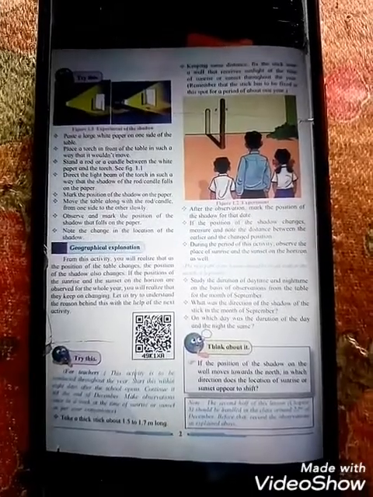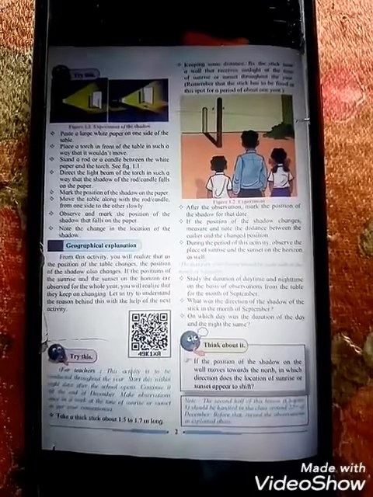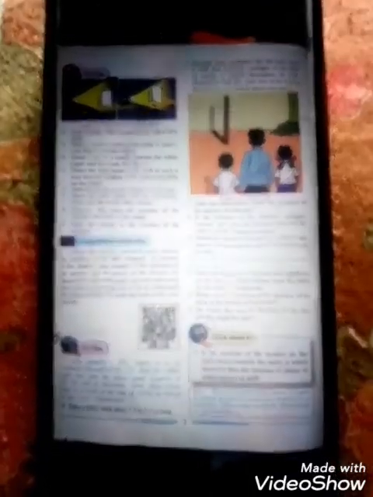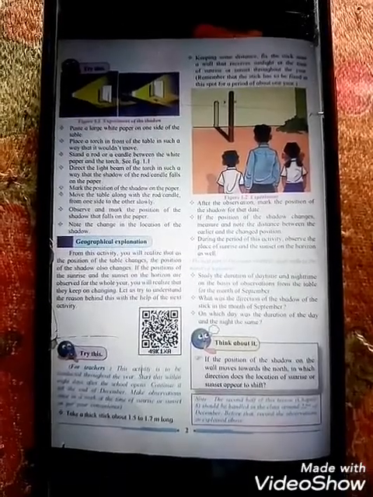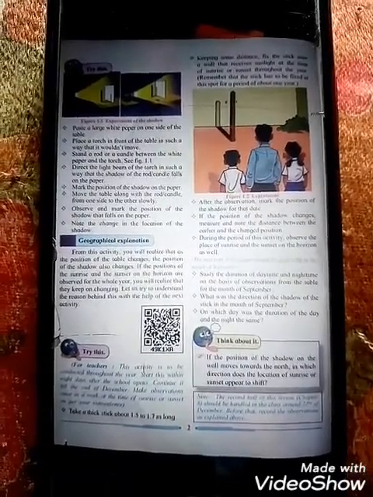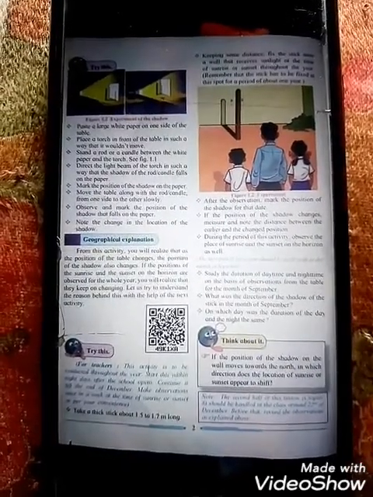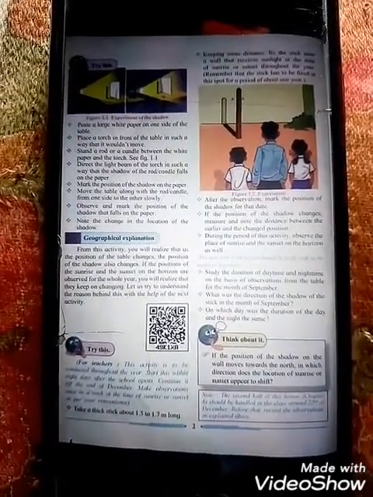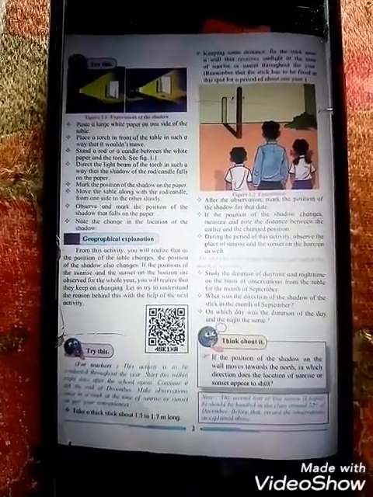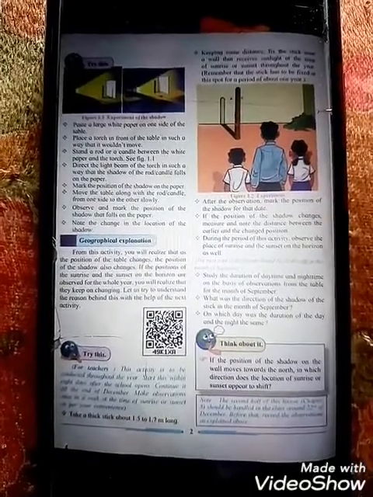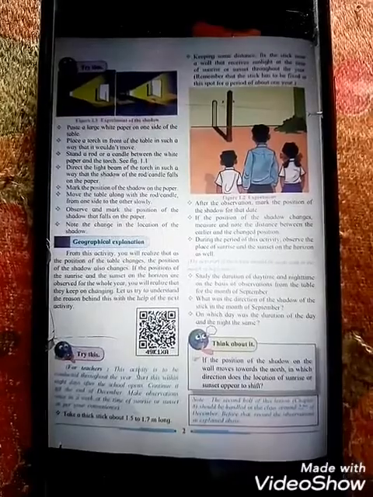From planet Earth, we observe that the sun rises in the east and sets in the west, but the sun remains in the same place, and it is the Earth with its inclined axis that revolves around the sun. That is why, looking from the Earth, it appears that the sun is moving either to the north or to the south. And in this activity, what we observe is that the torch is not making any movement.